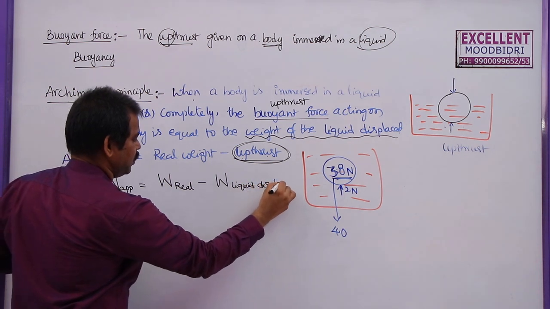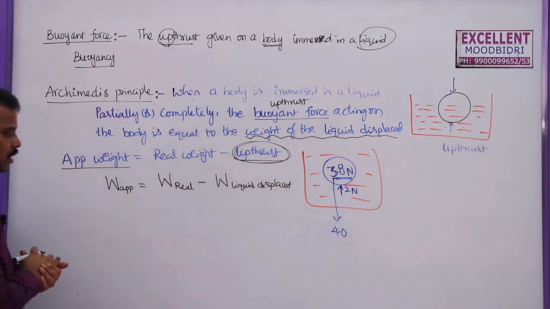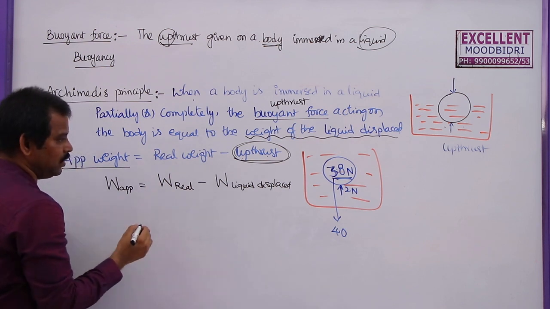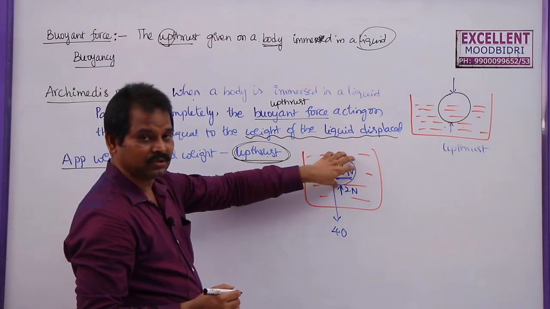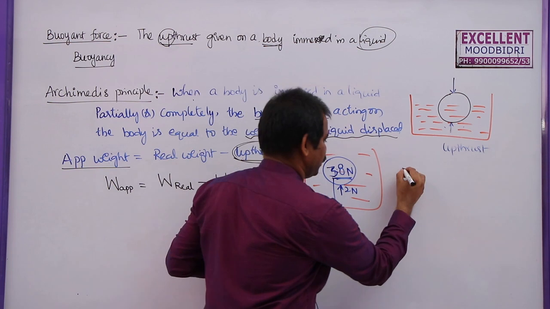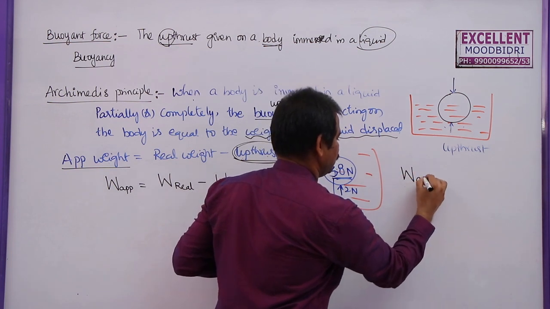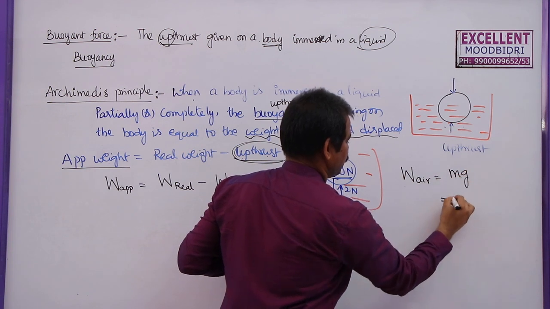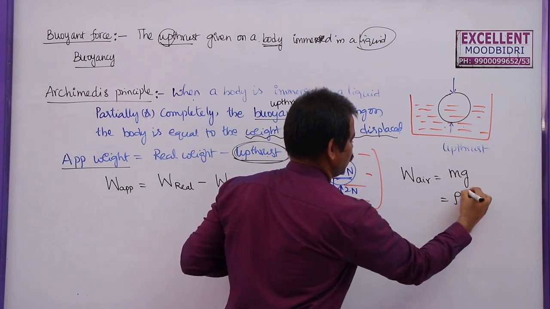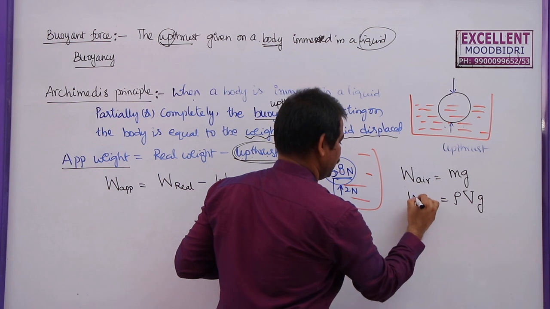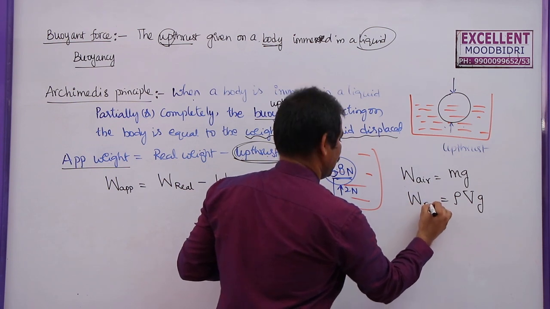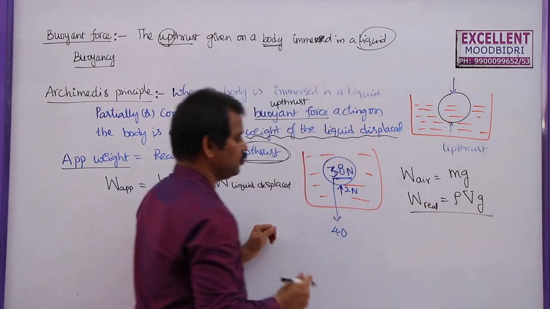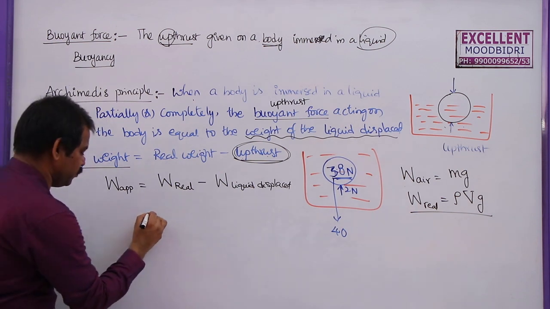This is the expression to find out this upthrust. Let the weight of this body in air be W. Weight of this body in air is given by m into g, which is density into volume into g. So the weight of the body in air, also called real weight, is equal to rho Vg.